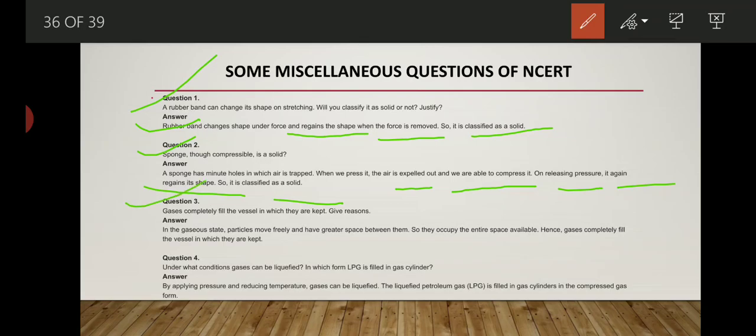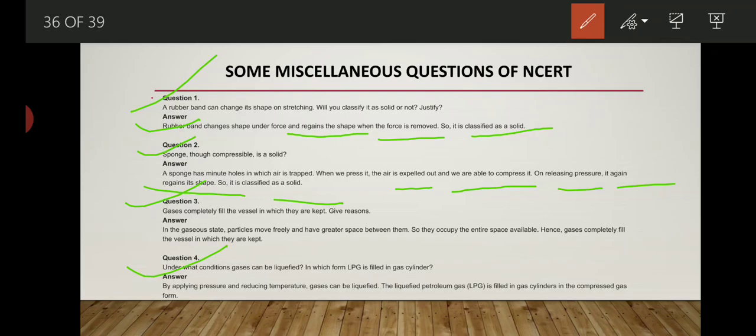Now let's see the fourth question. Under what condition can gases be liquefied? In which form is LPG filled in a gas cylinder? We all see LPG cylinders in our houses. Then in what condition do these gases get liquefied? That we also studied. Whenever we apply pressure, what happens?